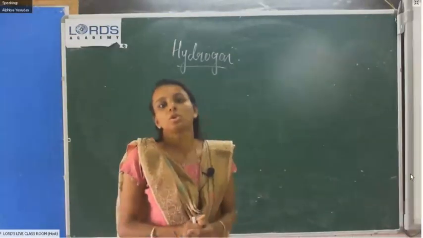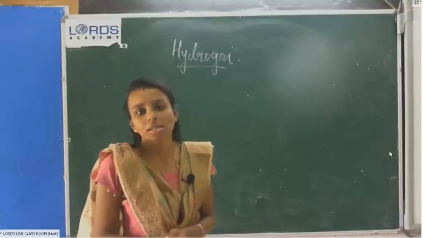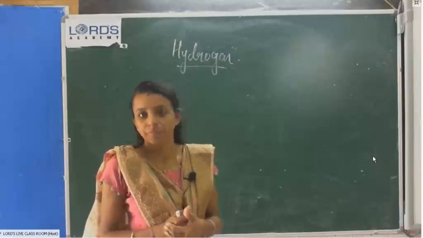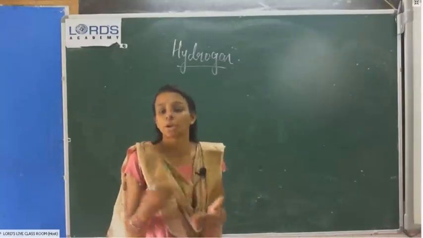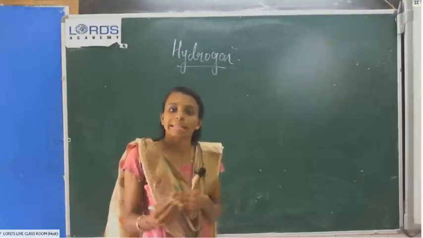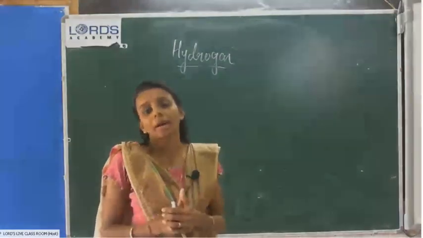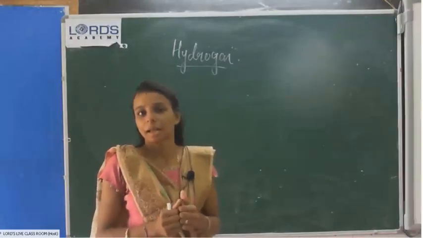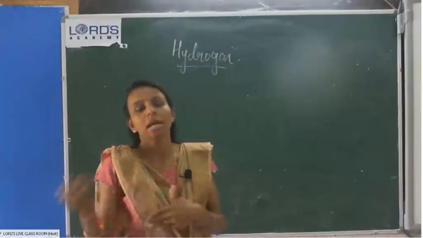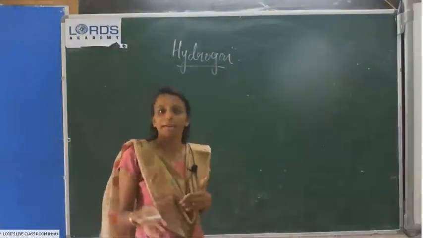Two methods of preparation of hydrogen we already discussed. One is hydrolysis, and the second one is the action of metals on dilute acids. We discussed the laboratory preparation of hydrogen. Most commonly we use zinc, and zinc reacts with hydrochloric acid or sulfuric acid to give hydrogen gas. Those are the two methods that we already discussed.